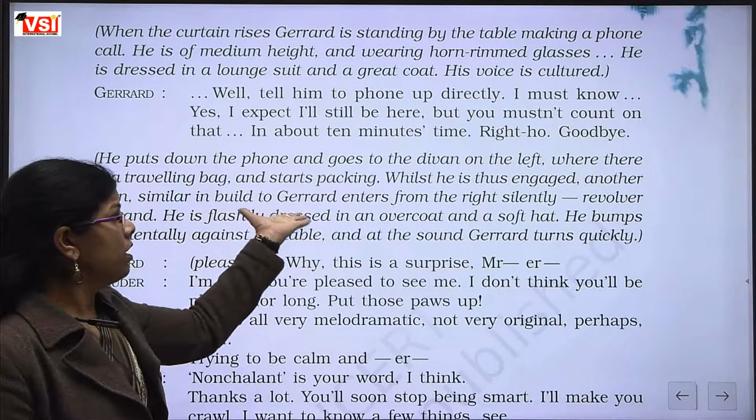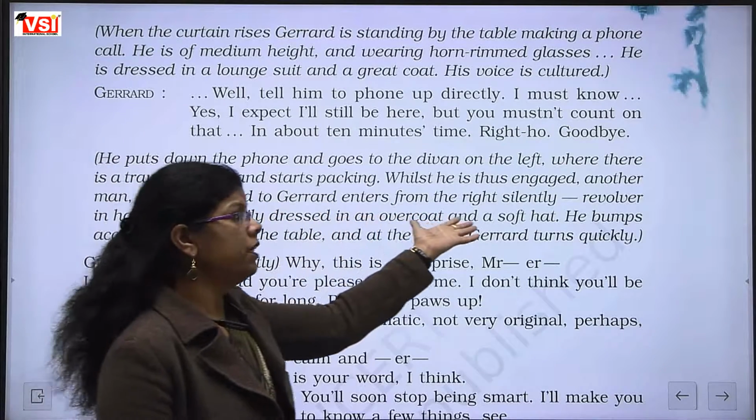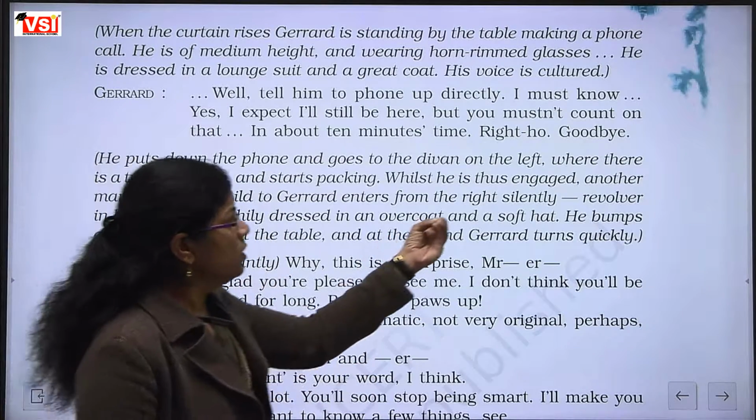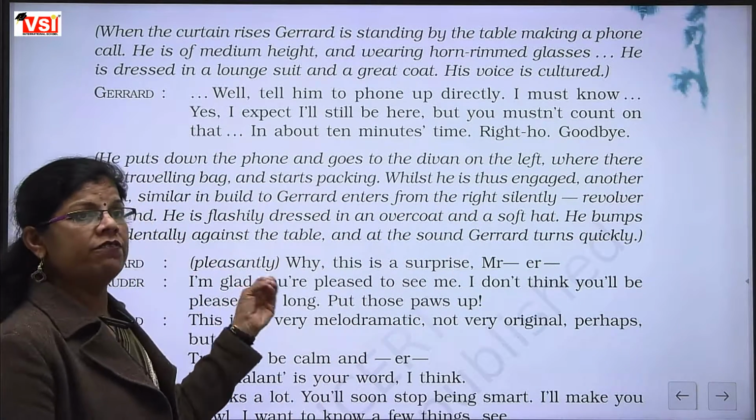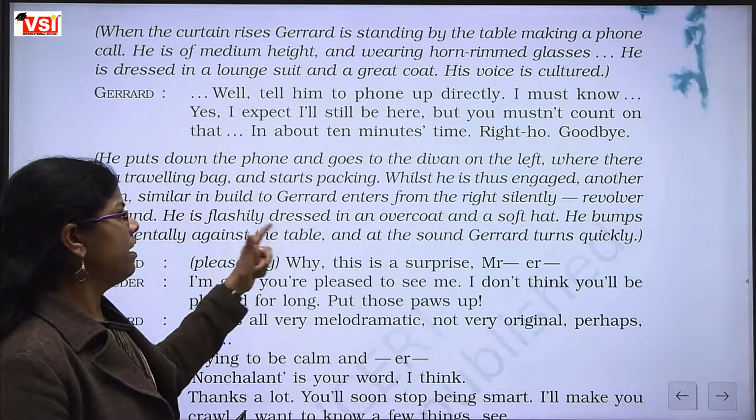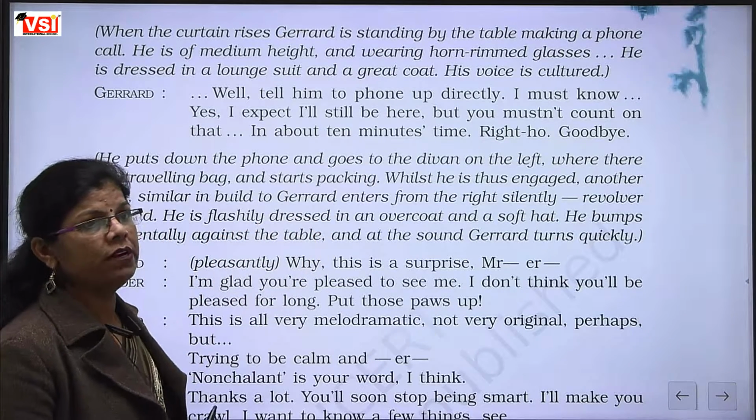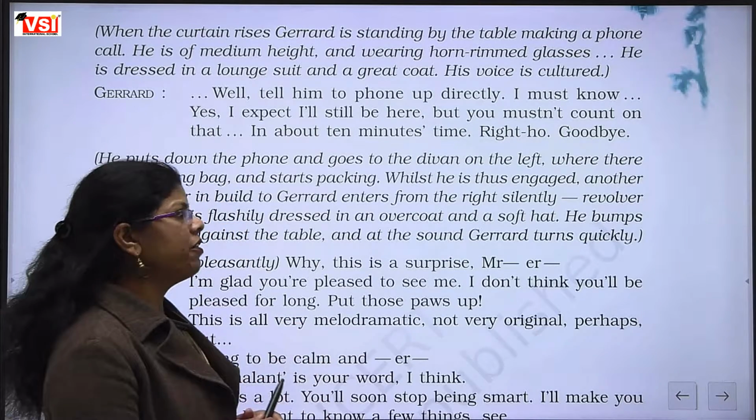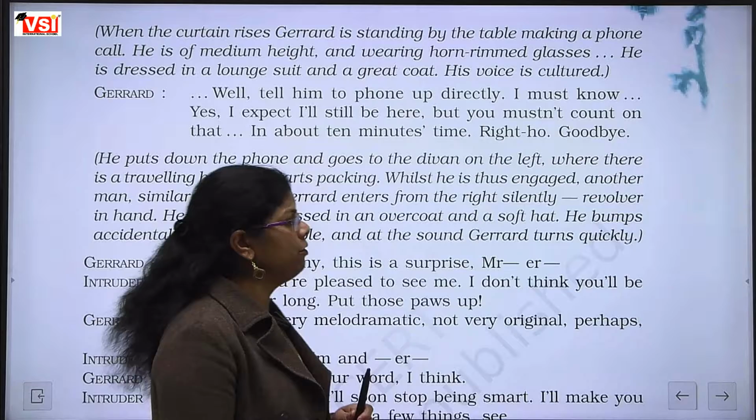He was looking like Gerard. Enters from the right silently. Silently the person came inside, revolver in hand. He was having a revolver in his hand. He is flashily dressed in an overcoat. Flashily dressed means a colorful सा एक overcoat पहना हुआ था and a soft hat. And he was wearing a soft hat also.